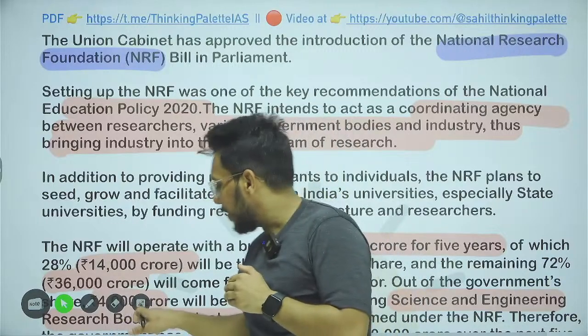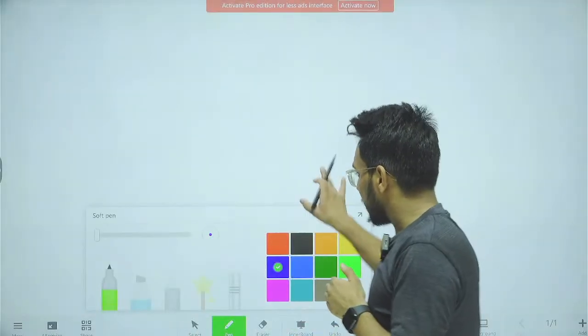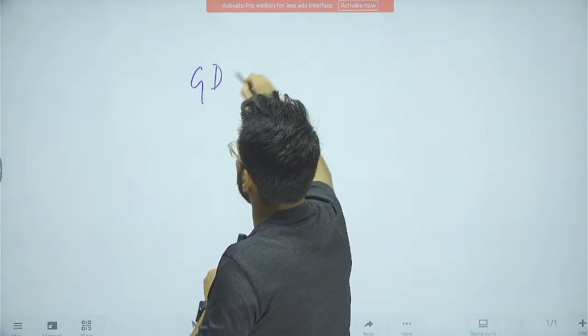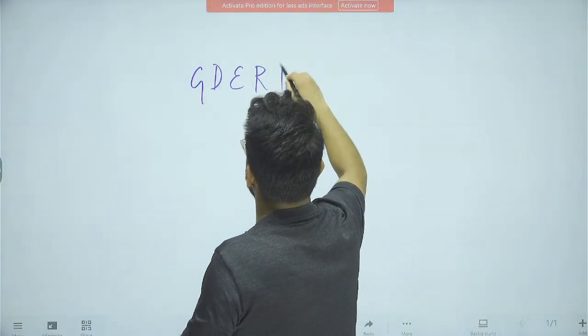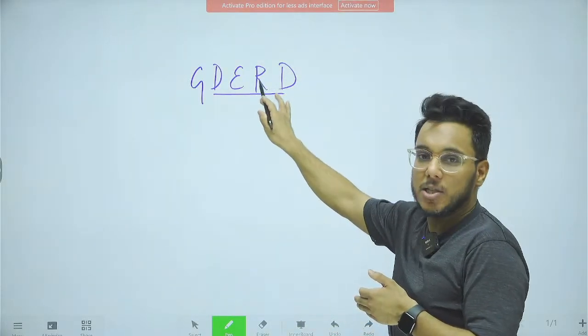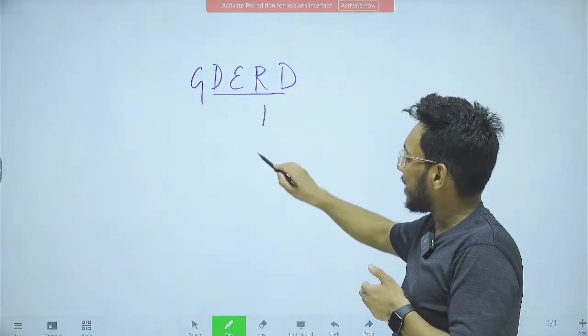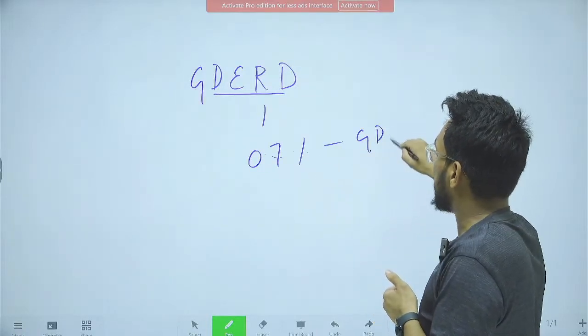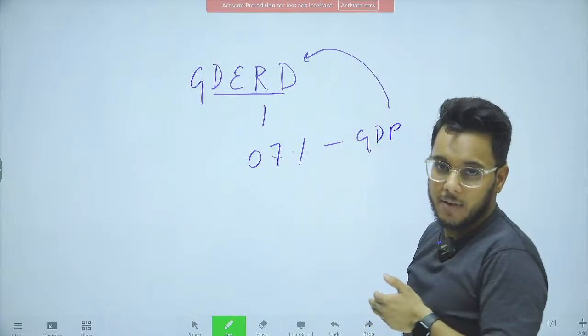Basically guys, when we talk about India, the gross domestic expenditure on research and development, GERD, India just spends 0.7% of GDP on research and development.